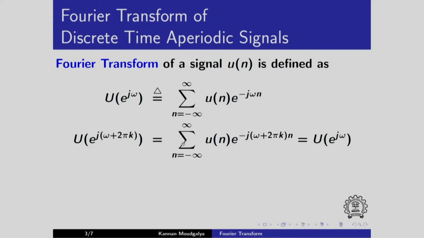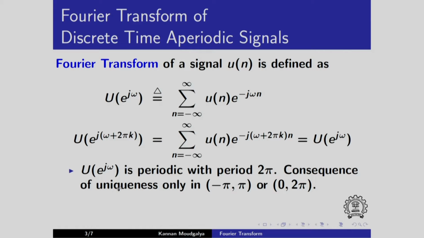So I get back this expression here, which is nothing but U of exponential j omega. In other words, we see that U of exponential j omega is periodic with a period 2 pi. Of course, we have seen this earlier. We have seen that it is unique only in minus pi to pi or 0 to 2 pi.